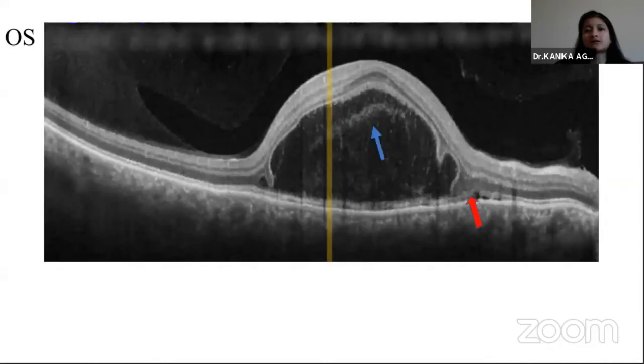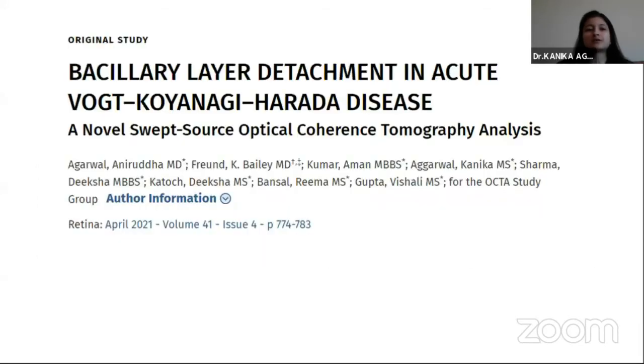This is the other eye of the patient where we can see a similar subretinal fluid and the split in the inner segment myoid, or the bacillary layer detachment. And there has been a publication recently from the PGI group with the largest series of acute VKH disease with bacillary layer detachment. So this OCT itself pointed towards a diagnosis of VKH, and I was pretty sure that this patient needs steroids for the treatment.